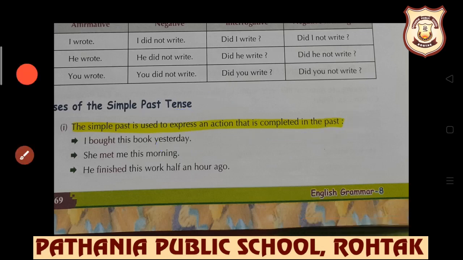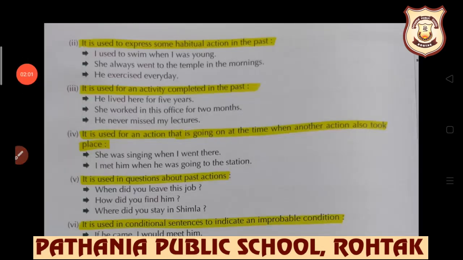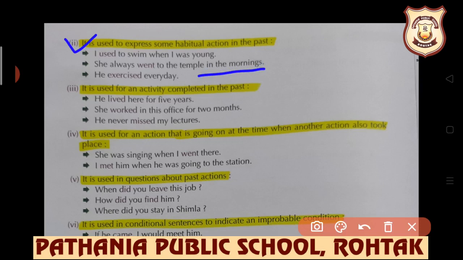Next is, it is used to express some habitual action in the past. I used to swim when I was young. She always went to the temple in the morning. He exercised every day. An action in past, any habitual action in past.